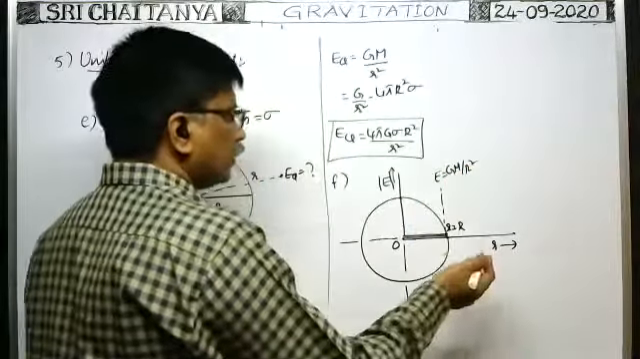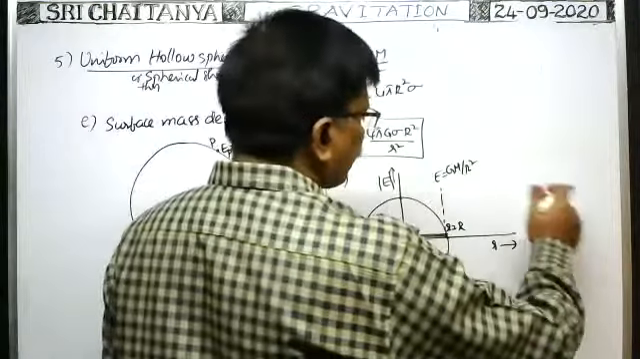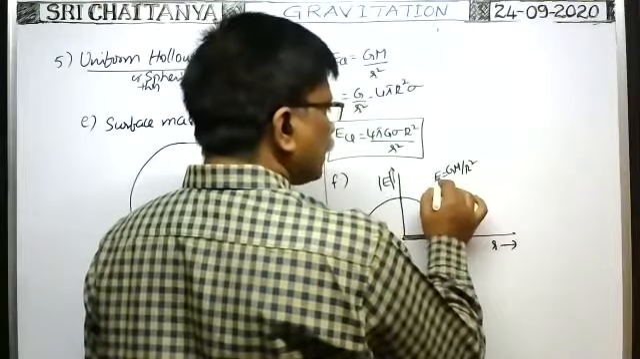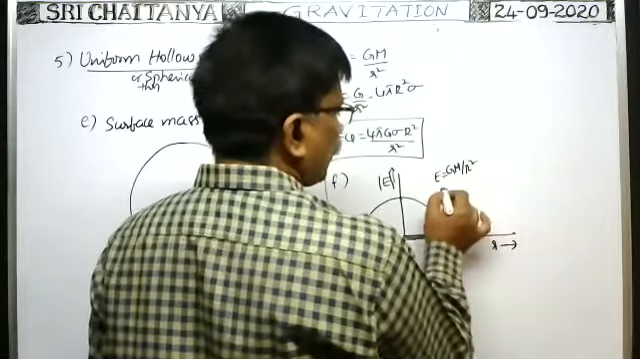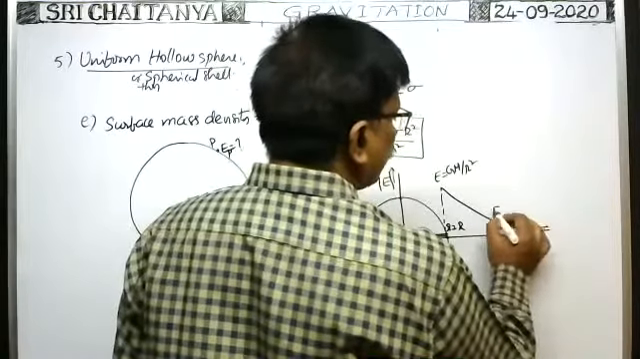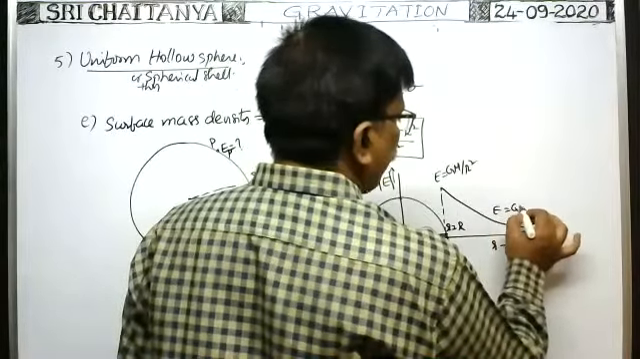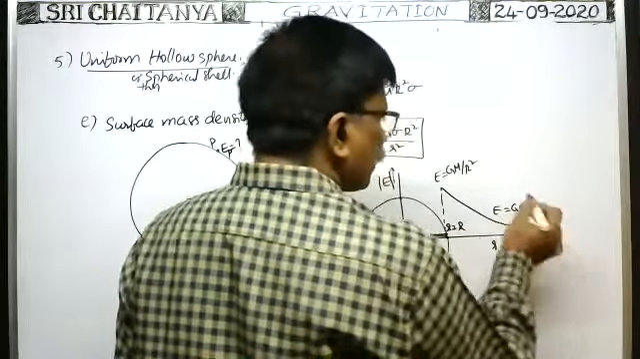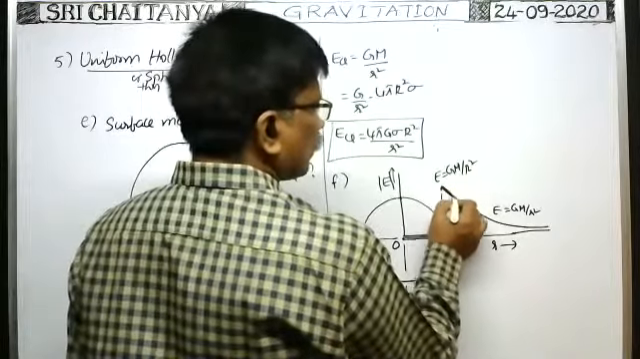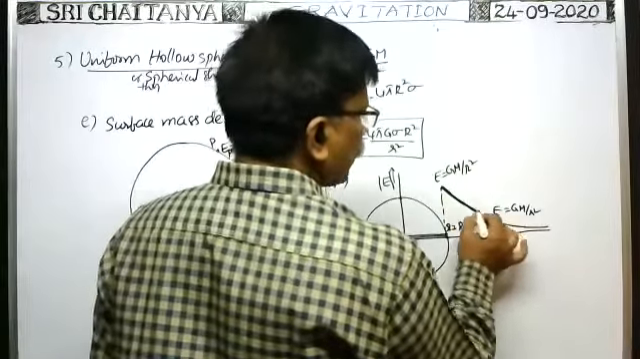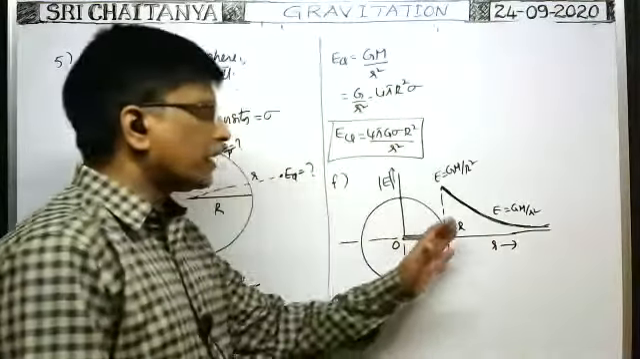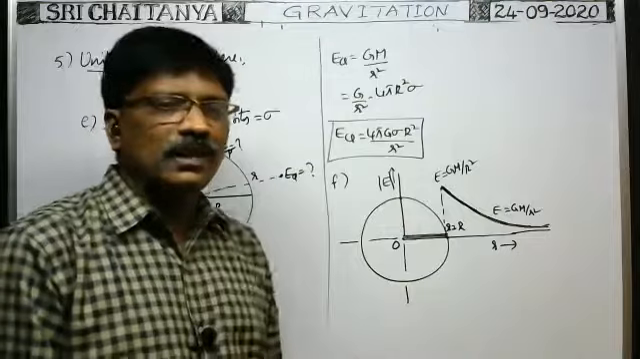But after that, when you move outside, away from the center, the intensity of gravitational field is GM by small r square, no? That means intensity is inversely proportional to small r square. That's why you will get the graph like this. And at infinity, it becomes 0. So in this case E is equal to GM by small r square, that means E is inversely proportional to r square. For a spherical shell, if you draw the graph between intensity of gravitational field and distance, you will get the graph like this.